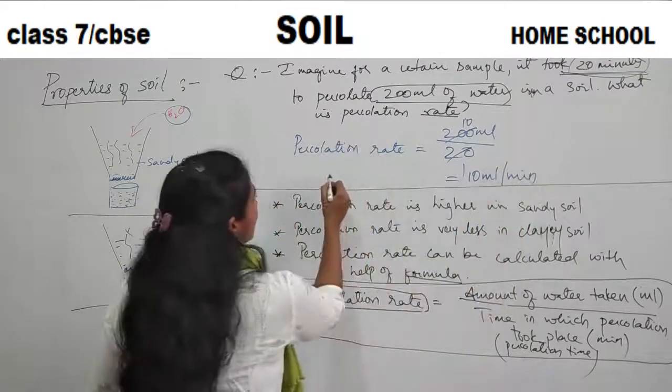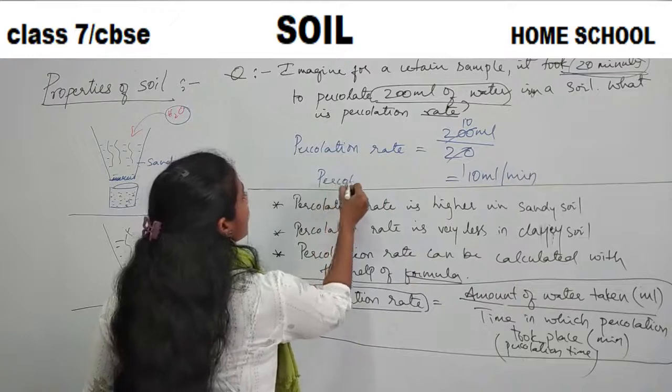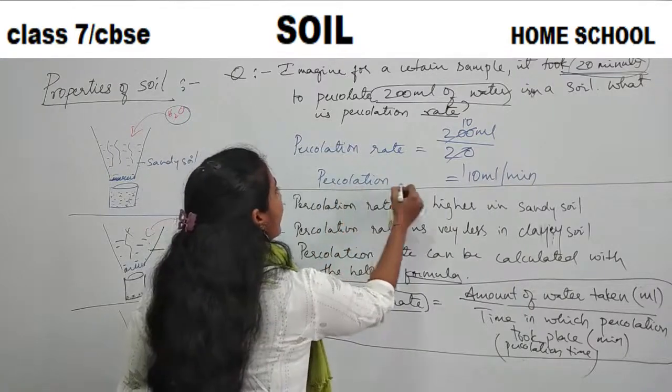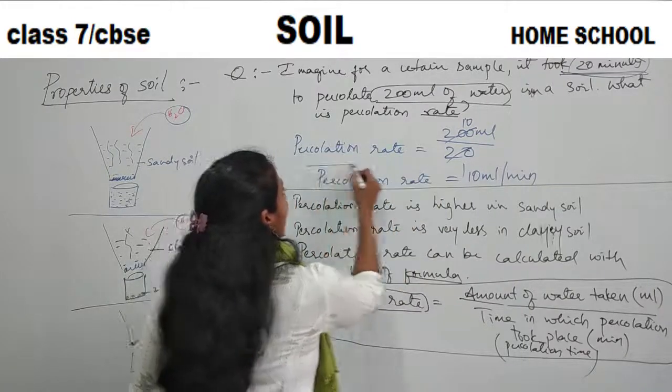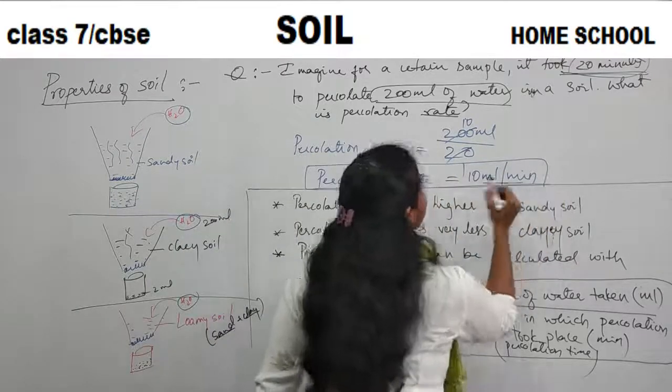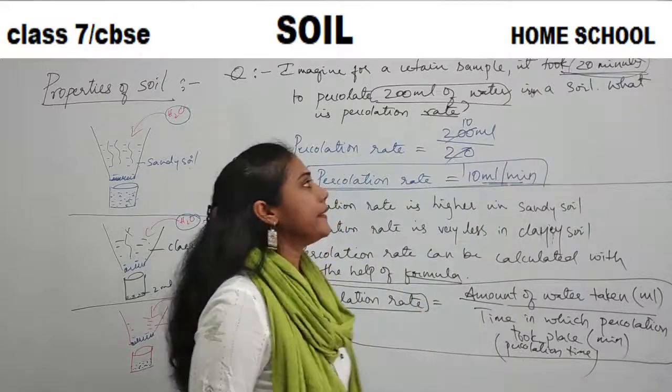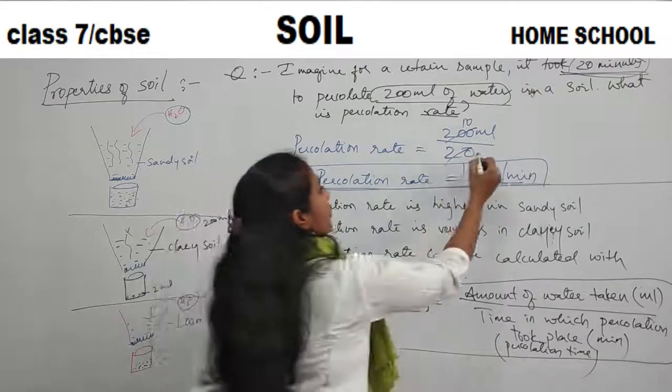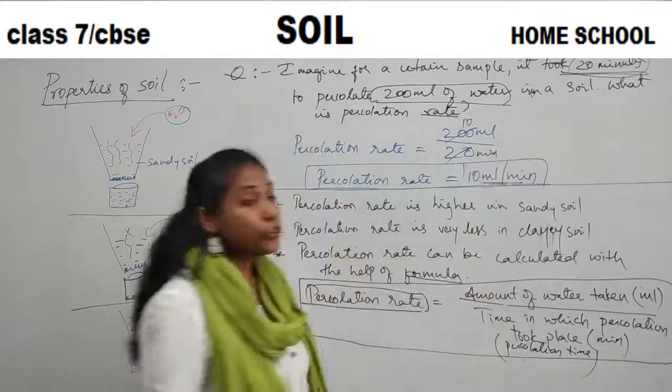So what is the percolation rate? Percolation rate is equal to 10 ml per minute. This is the unit, 10 ml per minute. Clear? So this is how you have to do a problem.